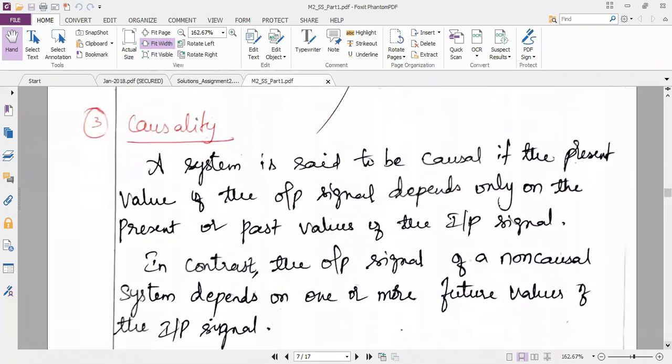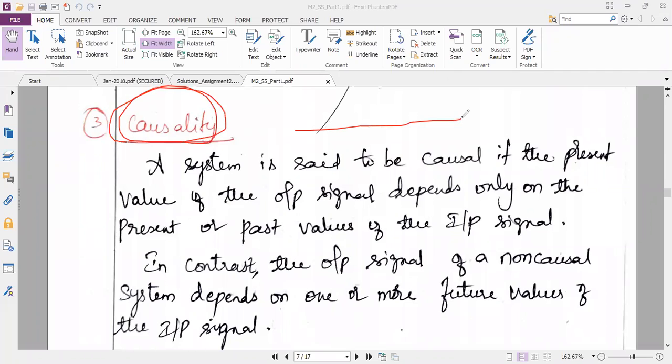Now the third property. Third property is also the easiest property. If they ask you to write the properties on your own, you can write the first two properties and this third property also. These are very easy. So, the causality property. If you attend any competitive exams, you get questions based on this.